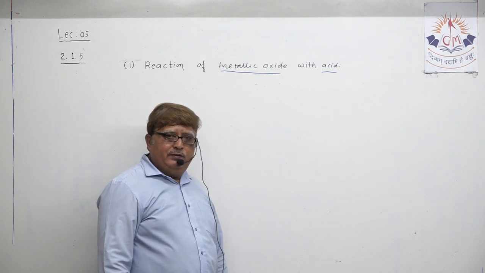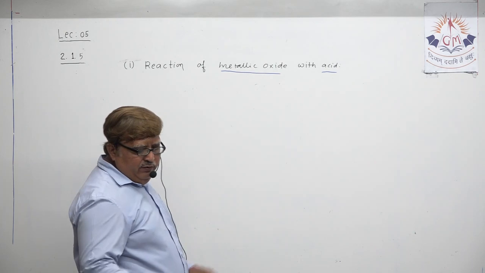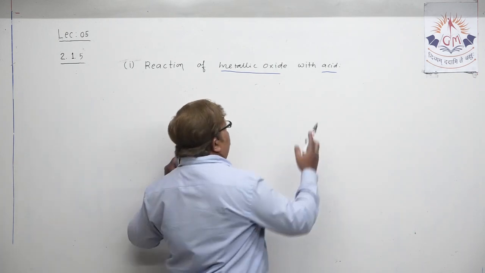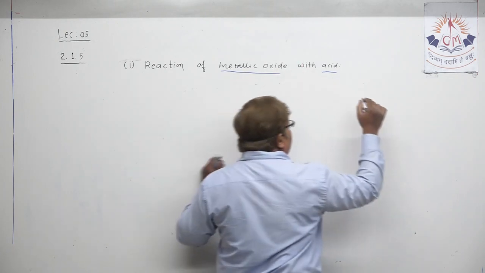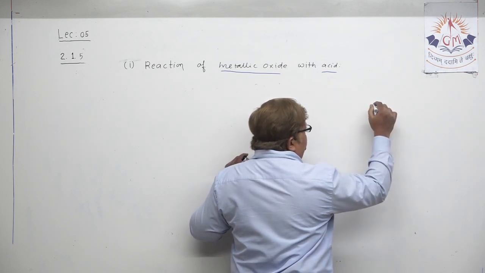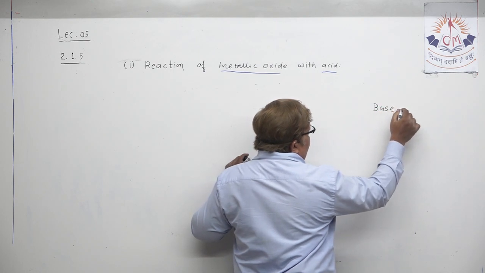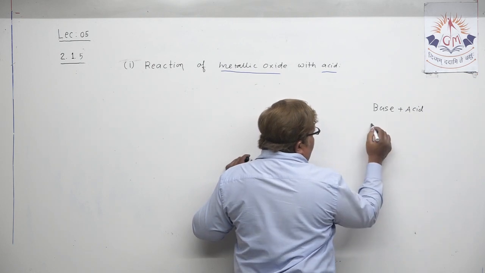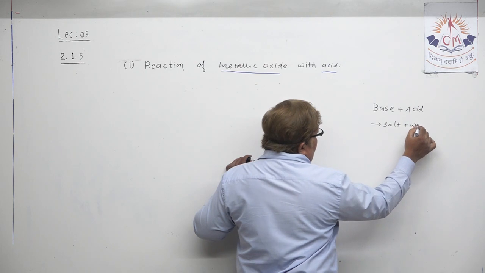Before I explain this property, let us write for reference, so that when I explain this, you will come to know. Here we are explaining reaction of metallic oxide with acid. So I am writing it this way. That neutralization reaction I am writing in this way: base plus acid forms salt and water.